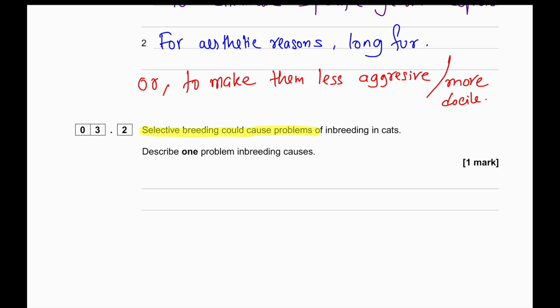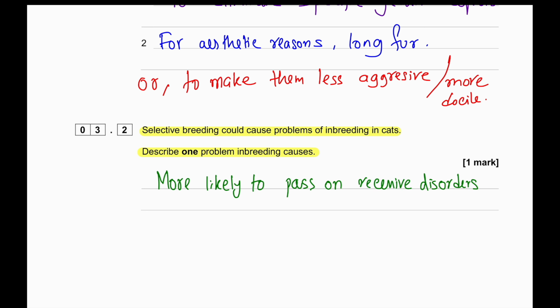Selective breeding could cause problems of inbreeding in cats. Describe one problem inbreeding causes. Inbreeding can cause a particular organism to pass on a recessive disorder, or the cats that are produced by inbreeding can be more susceptible to diseases.